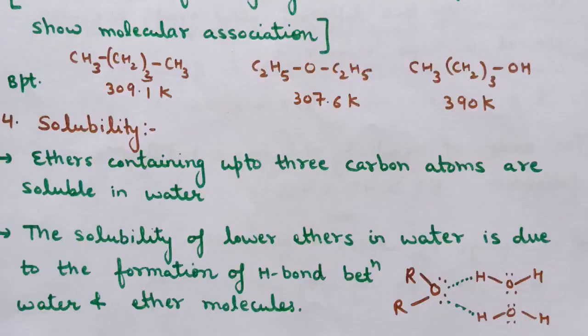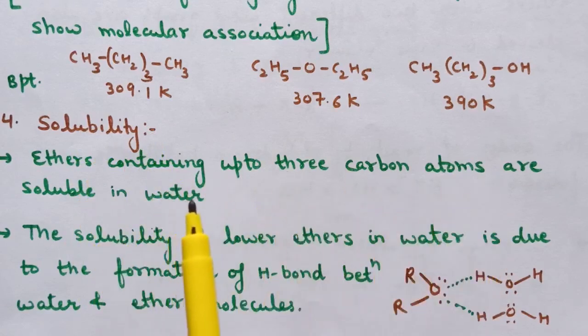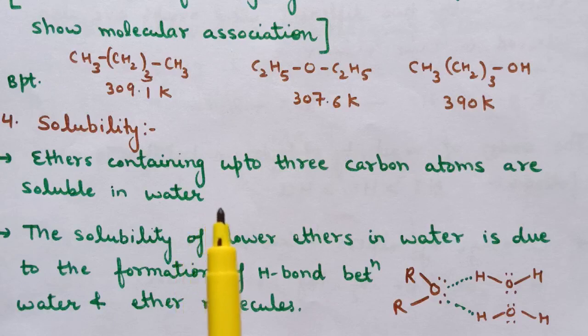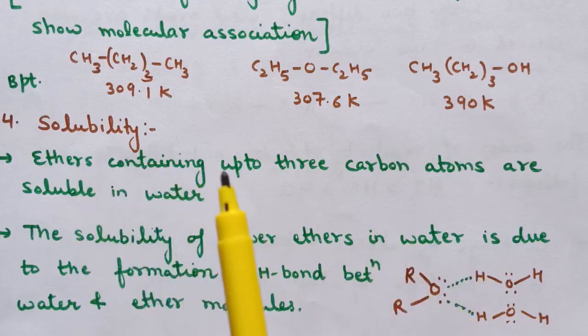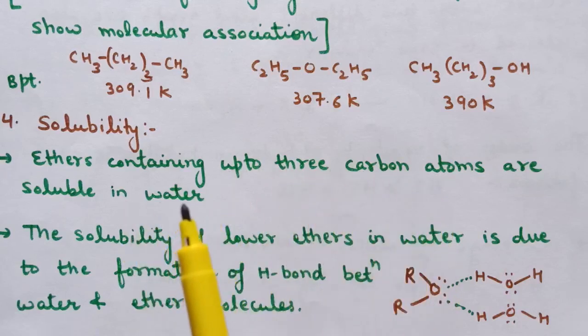to ethers. Next property is solubility. Ethers containing up to 3 carbon atoms are soluble in water, and the solubility is because of the formation of hydrogen bonds between water and ether molecules. So here hydrogen bond formation takes place between water molecules and ether, and this is the reason ethers containing up to 3 carbon atoms are soluble in water. So this is all about the physical properties of ethers.